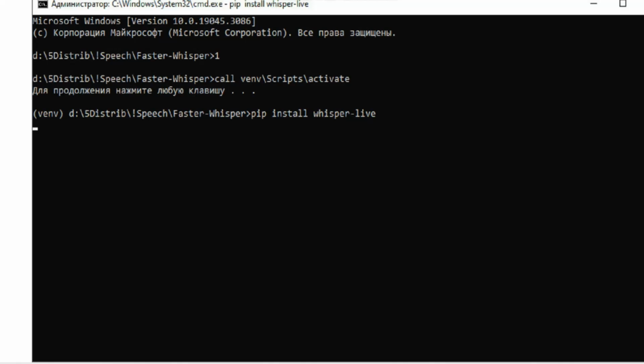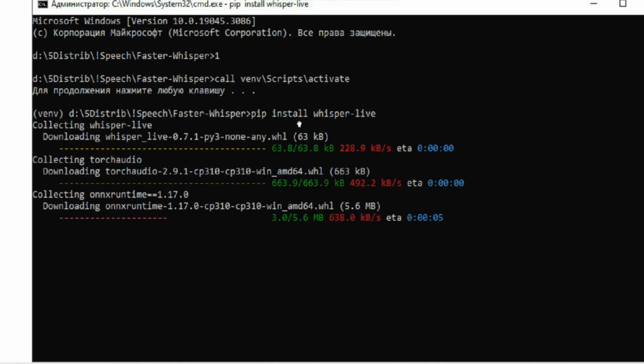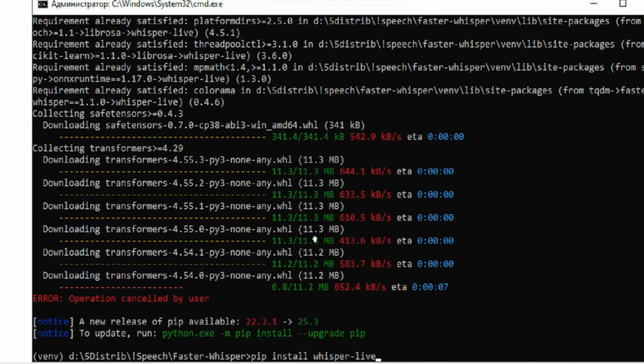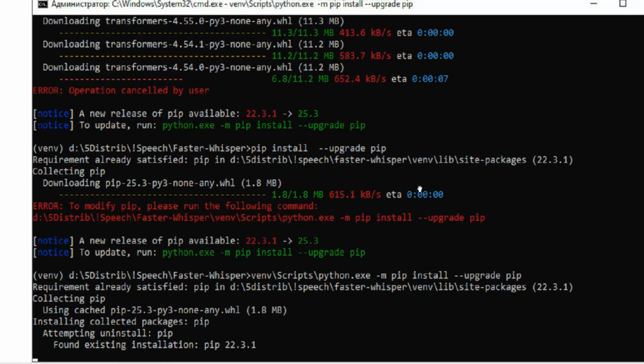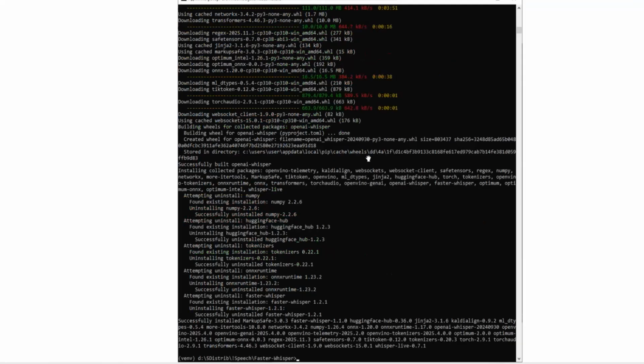Without wasting time, I decided to set it up in a Python environment. I ran the command pip install WhisperLive. The installation went a bit off plan. As you can see, pip started downloading the Transformers module, all versions. I interrupted the installation. I thought that I needed to upgrade the pip module, so I ran the command upgrade pip. The upgrade completed successfully, and after that WhisperLive was successfully installed for the second time.